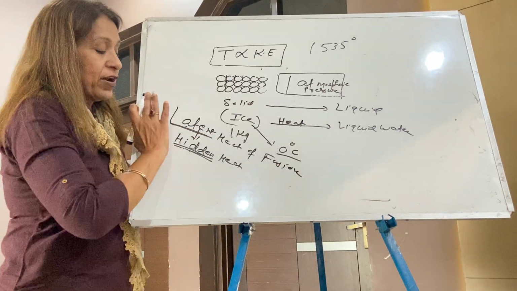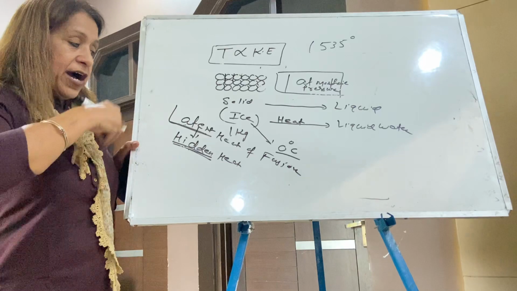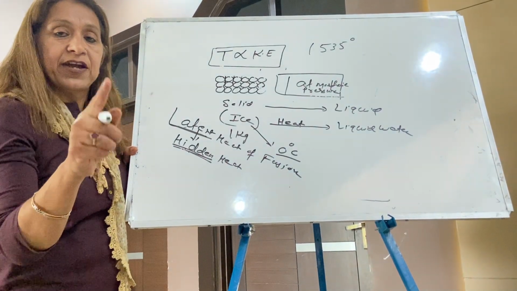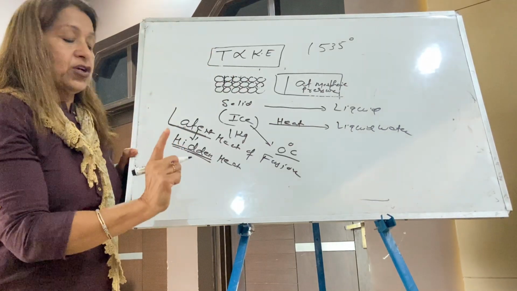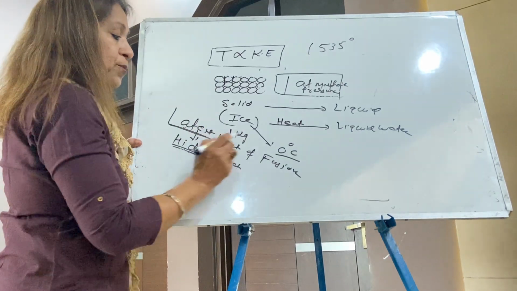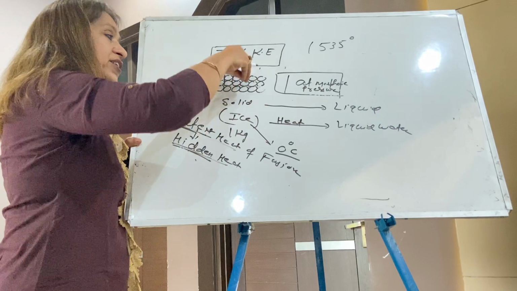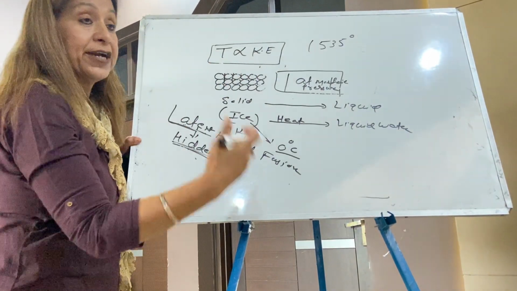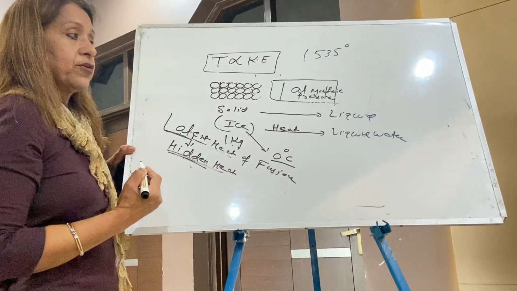Remember this. Now the ice has heat within it, but this heat never increases the kinetic energy. So no change in kinetic energy, no change in temperature. Remember this point. This is a very important point, hidden heat. It is hidden within this 1 kilogram of ice to change the state of matter, that is, solid to liquid.